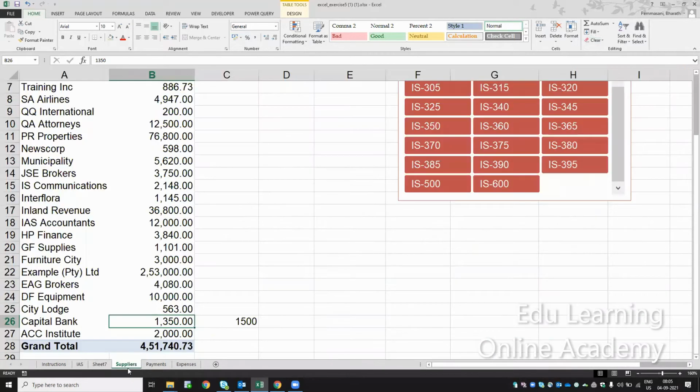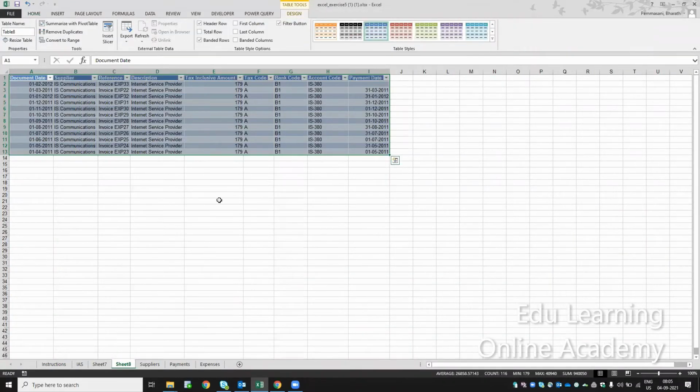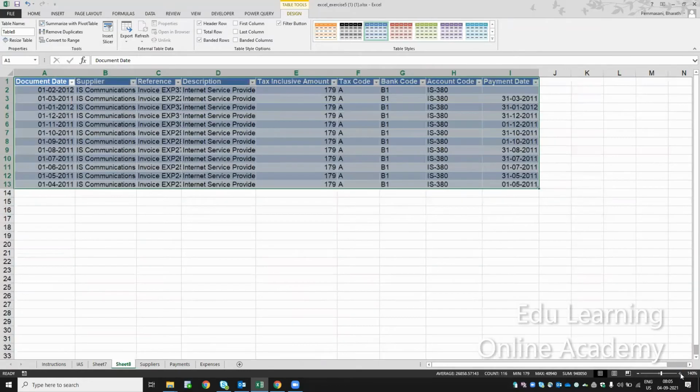Suppose I'm now in the supply sheet. I wanted to see AIS communications, 2148. How is 2148 coming? I should get only 1500, right? Actually I know that the number in my mind is 1500, but how come I am getting 2148? Let me click to see the details. If I double click on this one, I can see 2148 here.